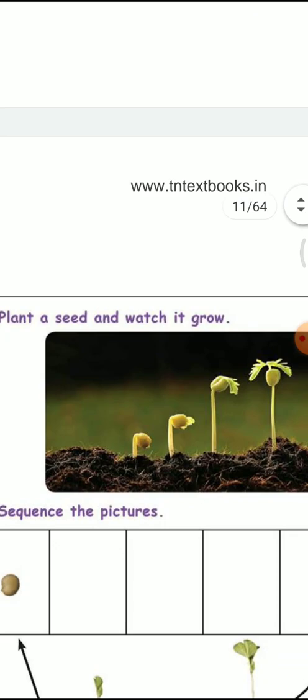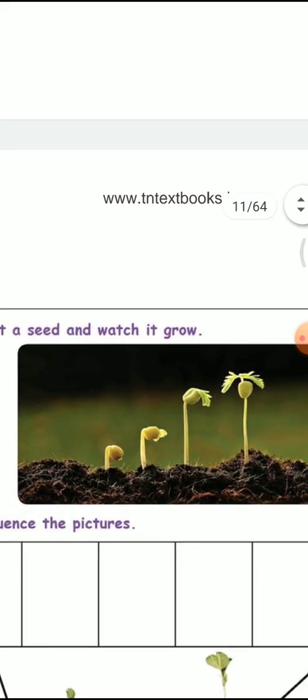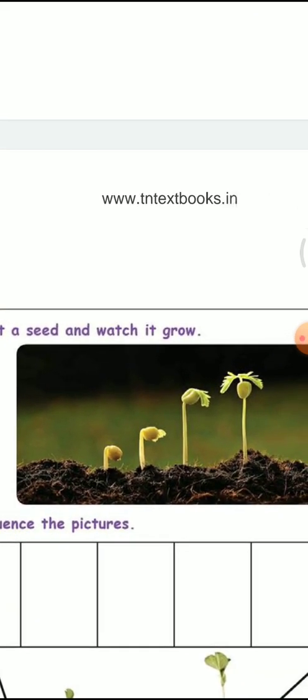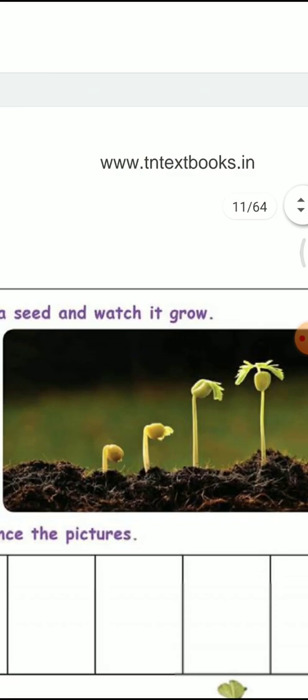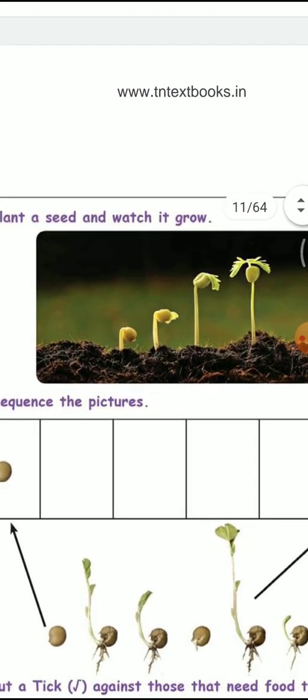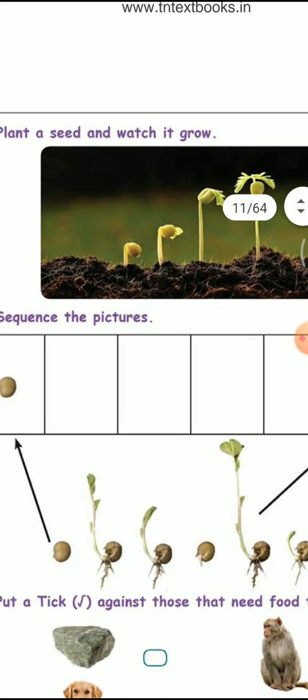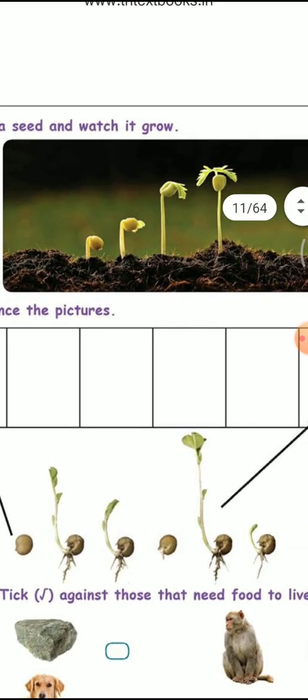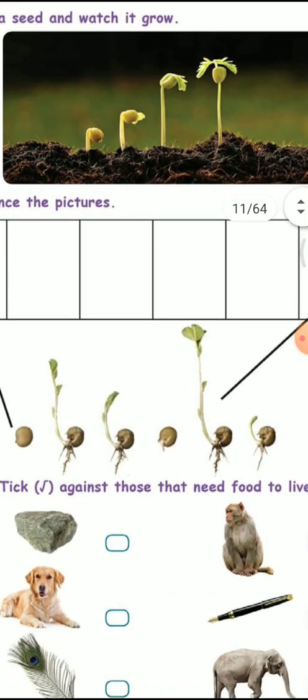See here, see the sequence: plant a seed and watch it grow. So when we plant a seed, after some days it will grow. See the picture, from the seed a small plant is coming. So you have to mark which one will come first. First one, the seed. How the plant comes from the seed by stages, you have to mark that.